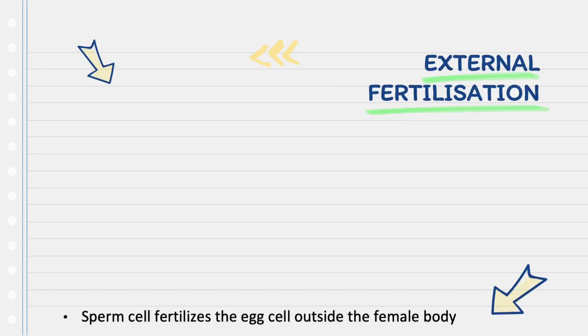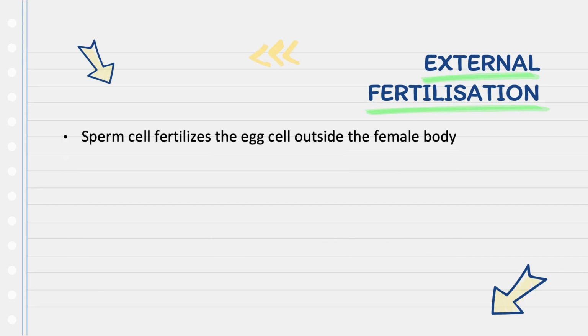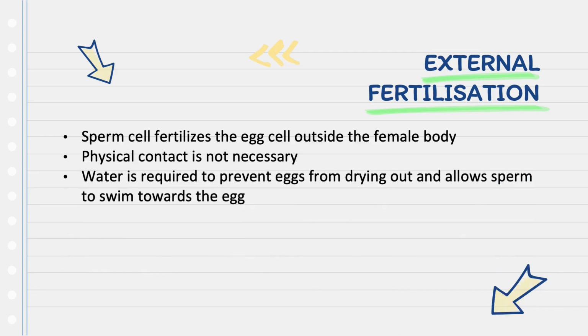External fertilization is when the sperm cell fertilizes the egg cell outside the female's body. Physical contact is not necessary. Water is required to prevent eggs from drying out, as well as allowing the sperm to swim towards the egg. Examples are frogs, starfish, and trout.